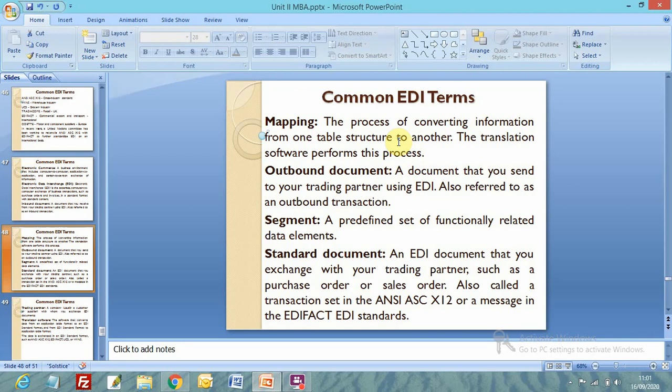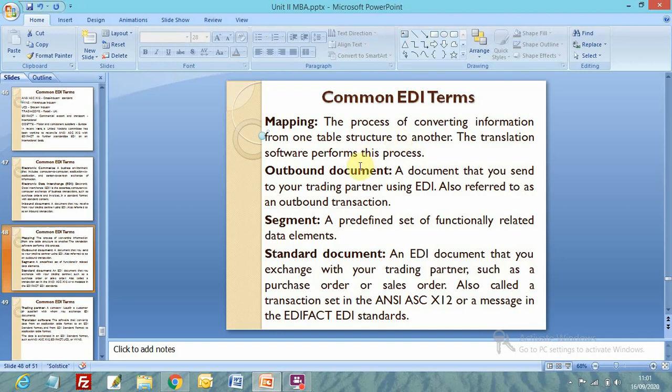Outbound document is a document that you send to your trading partner. Inbound document is when we receive a document from a trading partner, and outbound document is when we send a document to our trading partner using EDI, right? Also referred to as an outbound transaction or outbound document, and inbound transaction or inbound document.